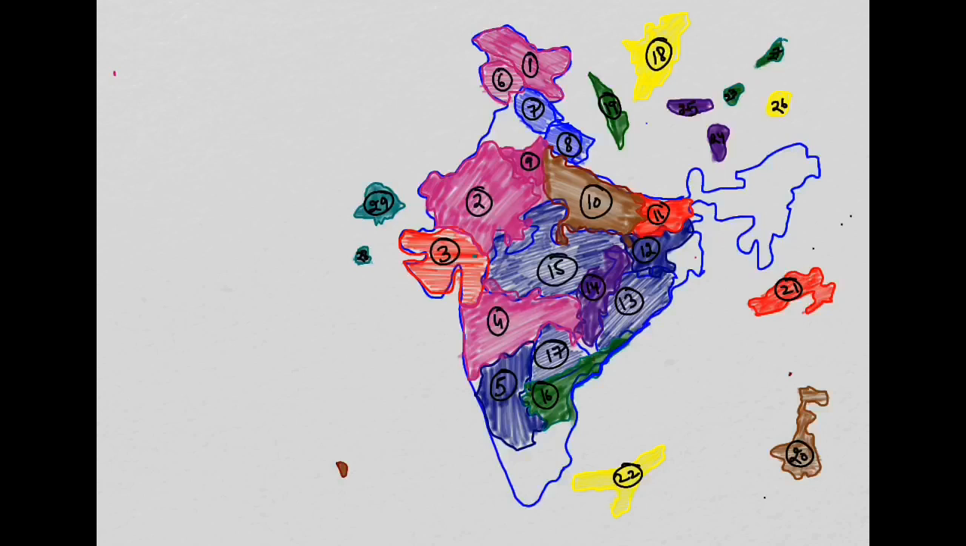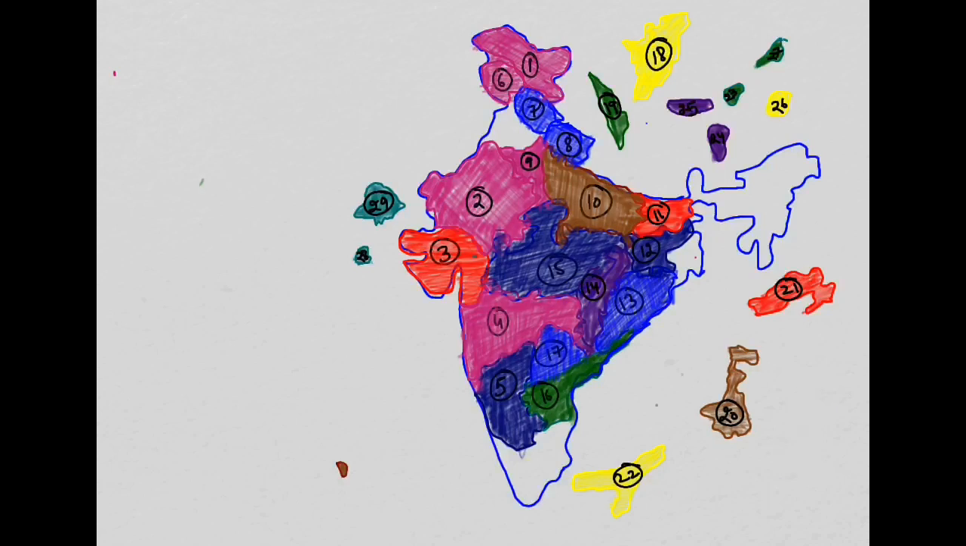So guys, let's see the 18th state. As you can see it over here, this is the state with yellow color. Now as you can see, this is Tamil Nadu. So this is a South Indian state, and this state's capital is Chennai. So we have put it over here, Tamil Nadu, Chennai capital.